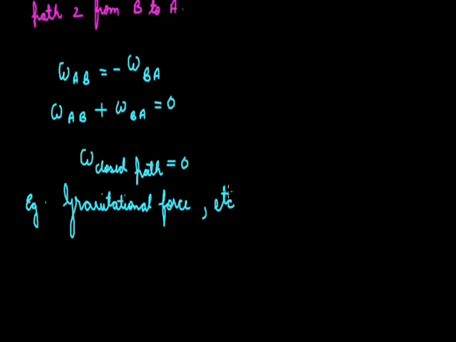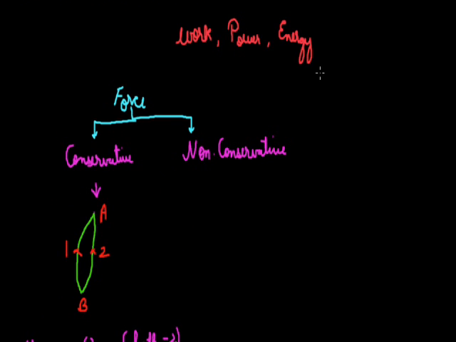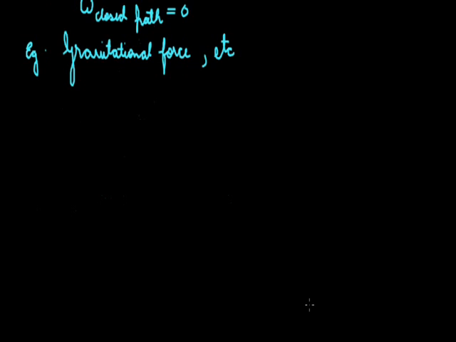At the same time, if we talk of non-conservative forces, the work done by non-conservative forces is dependent on the path. That means the work done depends on how the displacing body changes its position and by what path. So these are path dependent, and the work done by a non-conservative force is not zero in a closed path. Now let us do one question.